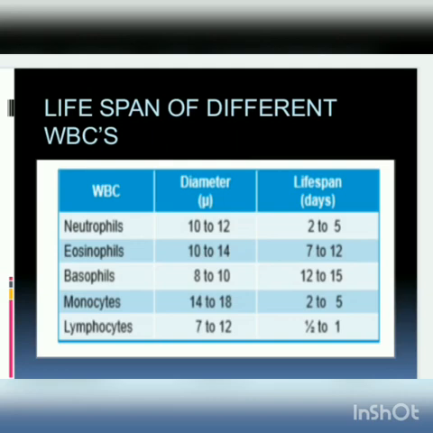Basophils 12 to 15 days. Monocytes 2 to 5 days. Lymphocytes half to 1 day. So lymphocytes work all 24 hours towards protection, because the main defense mechanism is because of these agranulocytic structures.